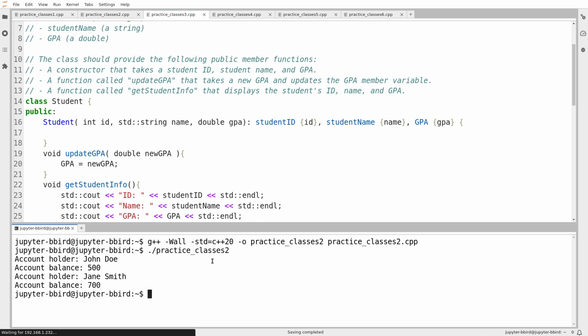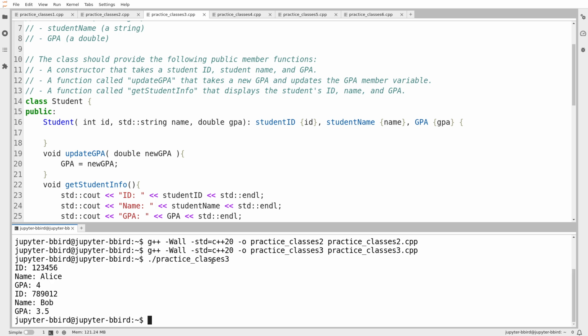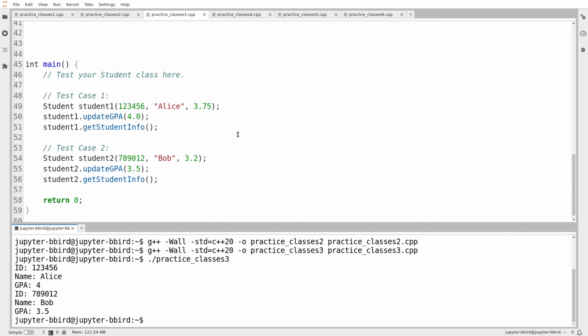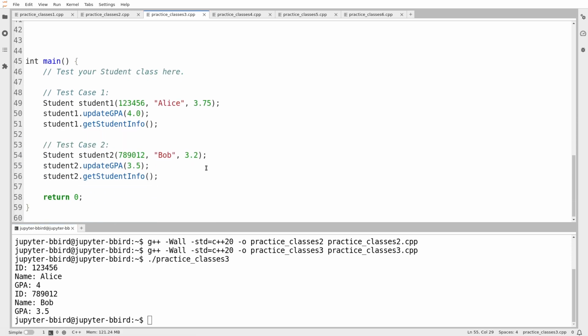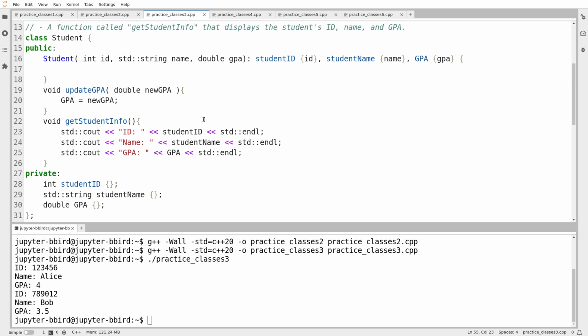All right, I'm going to try compiling this as written, and it looks like it, well, no, that's the wrong compile command, so I shouldn't get my hopes up too soon. There we go. Okay, it looks like it did compile. I'll try running it, and the two students are going to be presumably Alice and Bob, real original. But it looks like they're printing correctly. That looks good. I don't know that there's much more for me to do here. It looks like it's able to print the GPA. I trust that update GPA is working. I don't think I need detailed tests for that in this context.